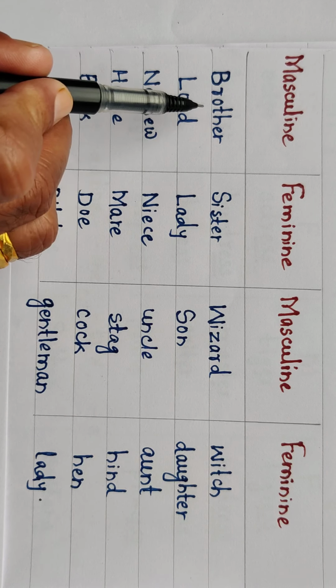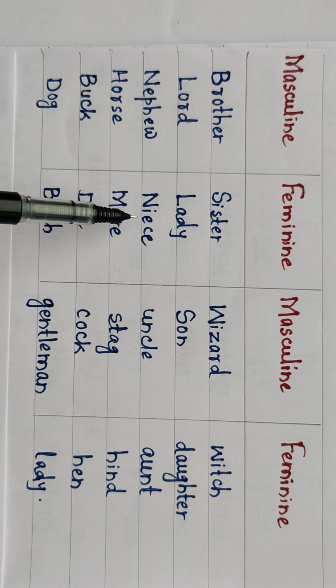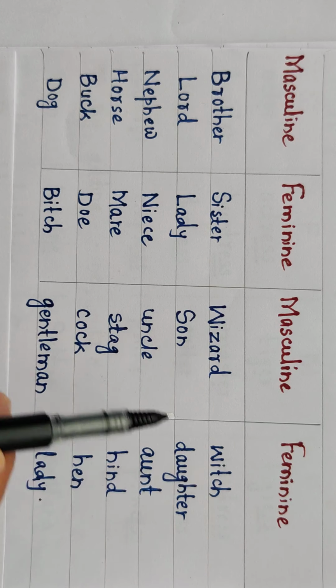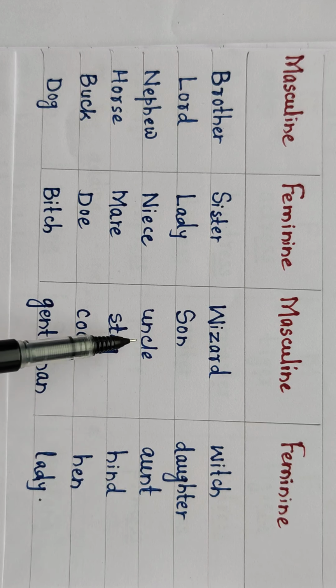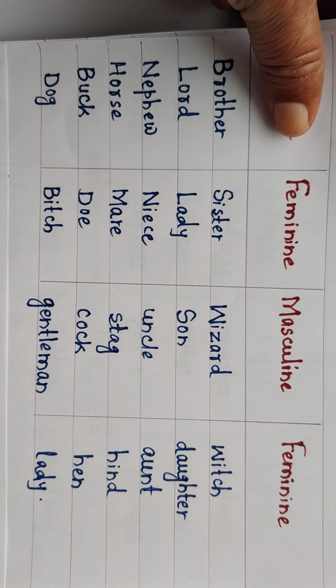Brother, sister, lord, lady, nephew, niece, horse, mare, buck, doe, dog, bitch, wizard, witch, son, daughter, uncle, aunt, stag, hind, cock, hen, gentleman, lady. Okay, you have to remember these words.